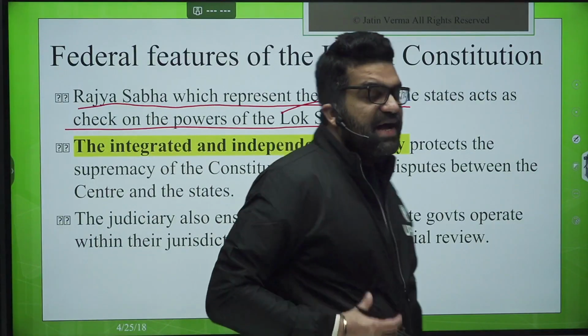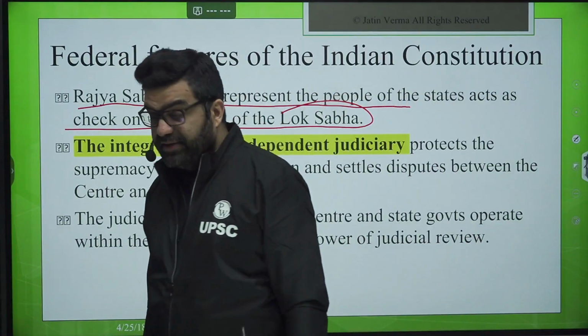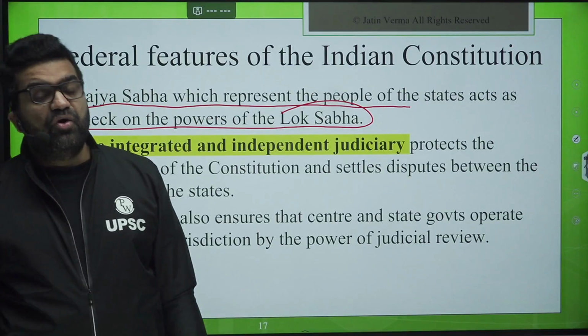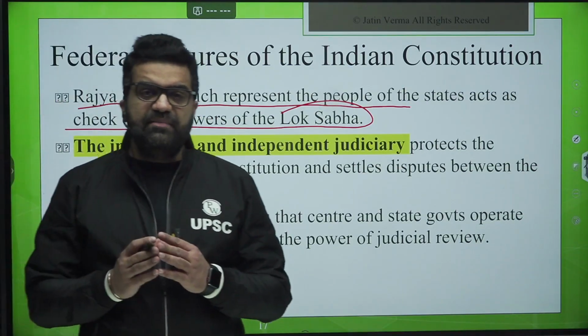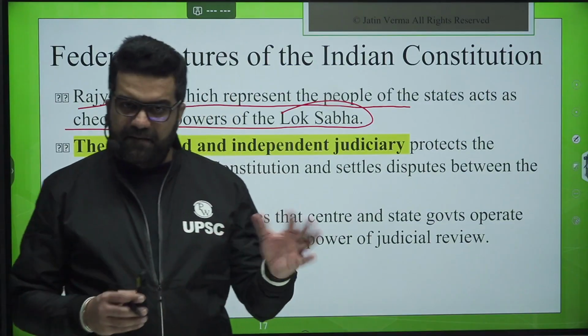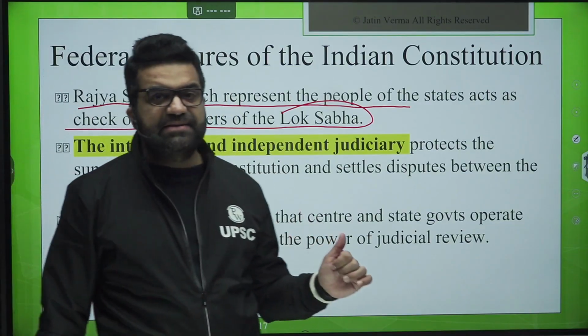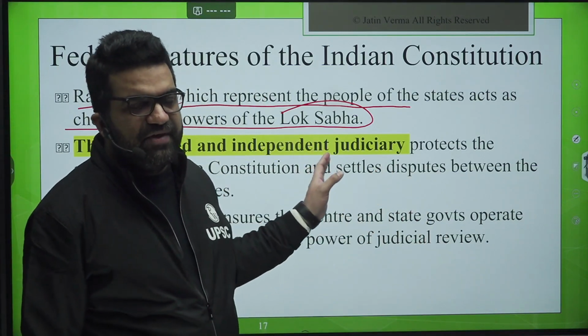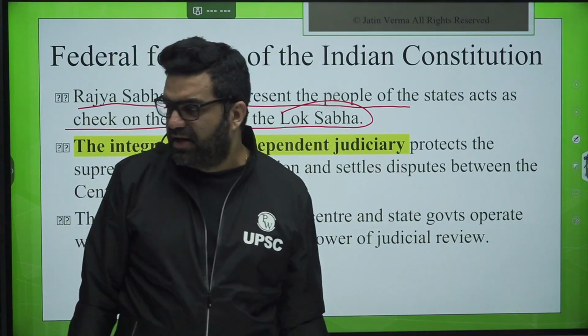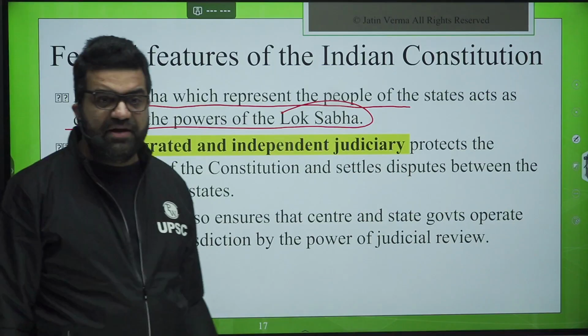Does Rajya Sabha act as a check on the powers of Lok Sabha? Yes, insofar as ordinary bills are concerned. Money bills cannot be stopped by Rajya Sabha. In the system that we have, Lok Sabha has got an upper hand and Rajya Sabha has got a lower hand with regard to money bills.